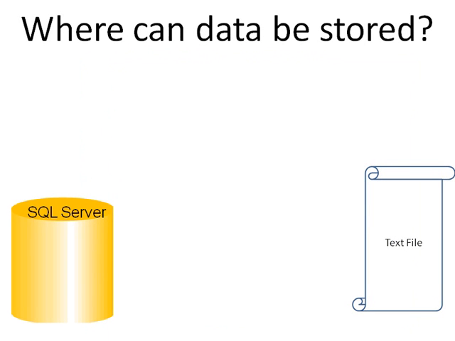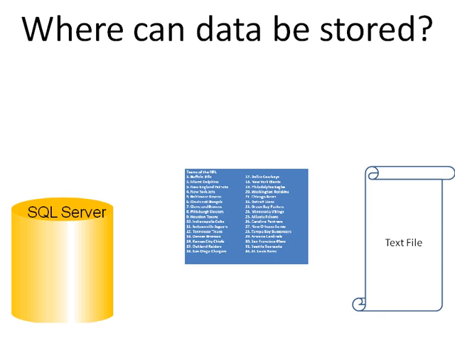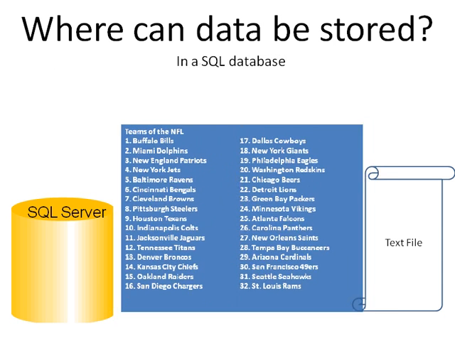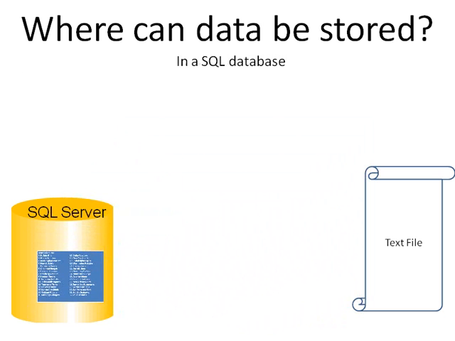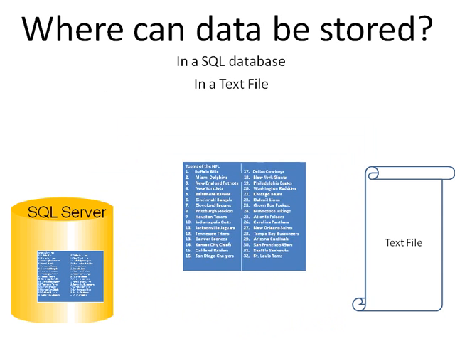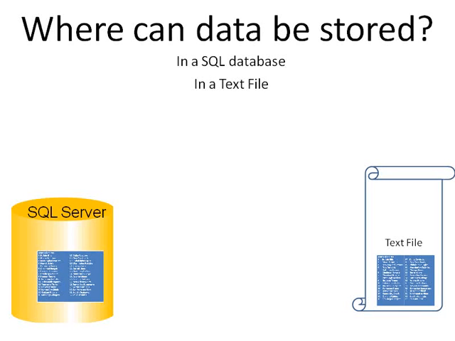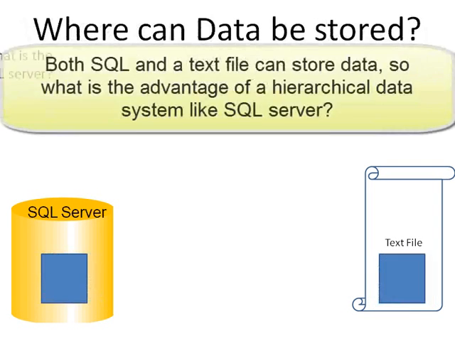Let's go back to storing data. Where can data be stored? Here's the list of the teams in the NFL, and we can store that in SQL Server databases. And due to relationships and tables and lookups, we can figure out which teams and divisions and conferences go together. We could also take this list and store it in a text file, although the text file is not going to tell us much about the interrelations. So both SQL and a text file can store data.